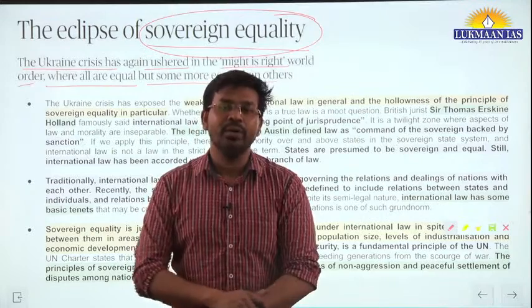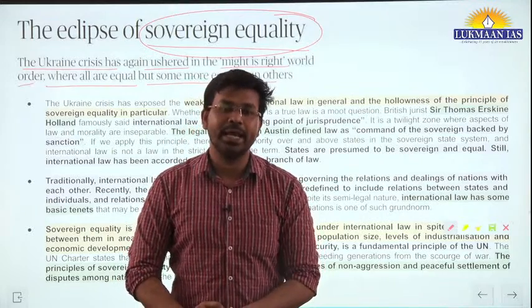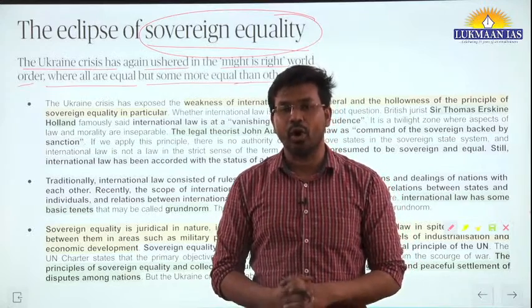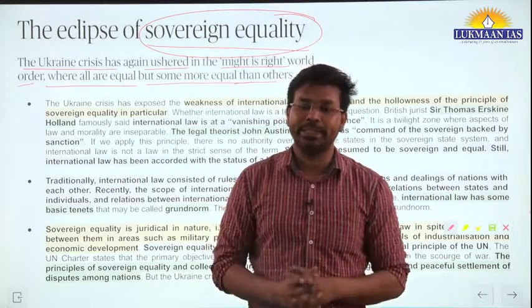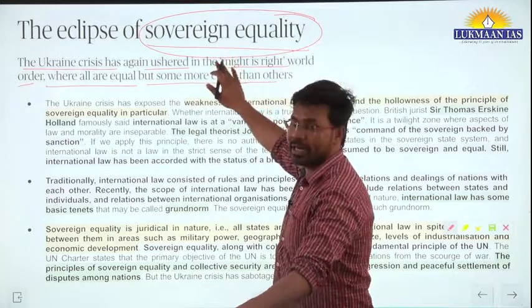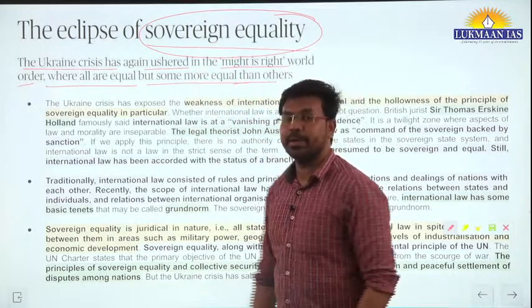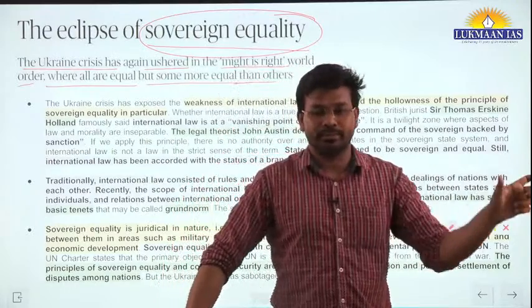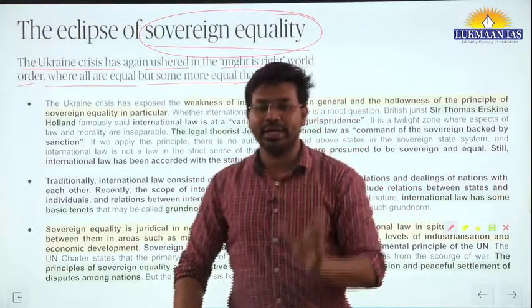As of now, the United Nations General Assembly has 193 countries, and the United Nations Organization adopted the principle of sovereign equality. According to this principle, all countries are equal in the eyes of international law.